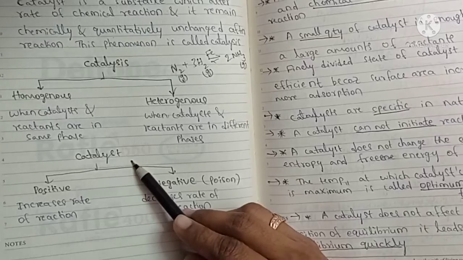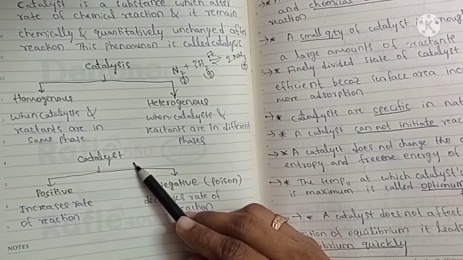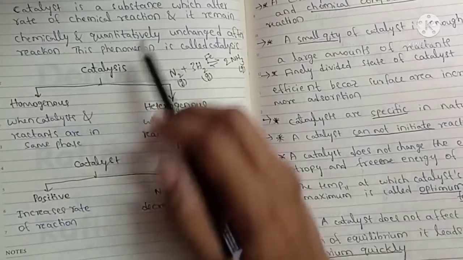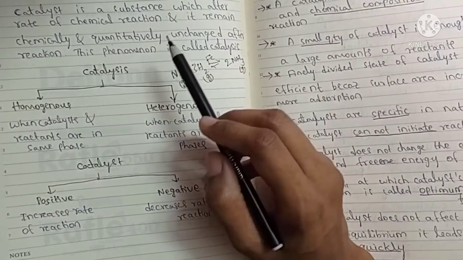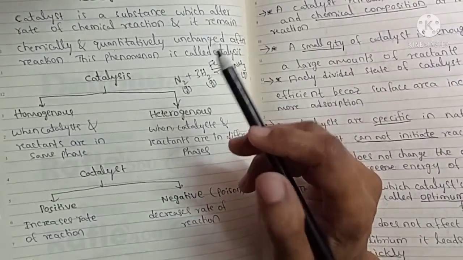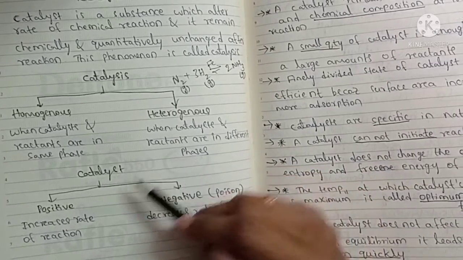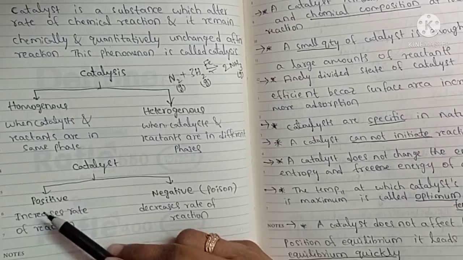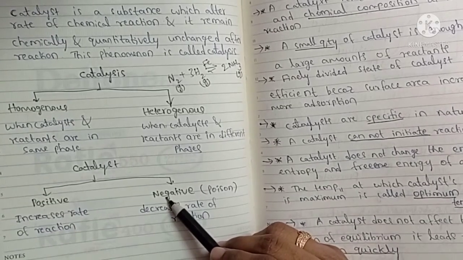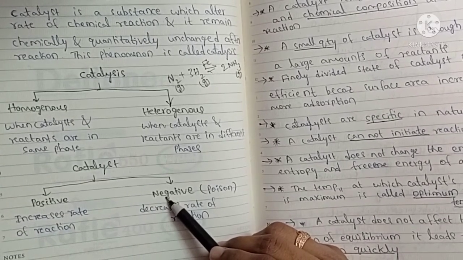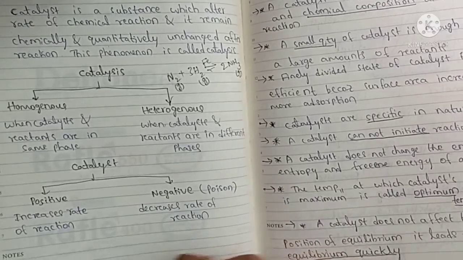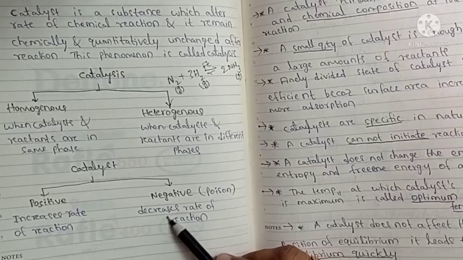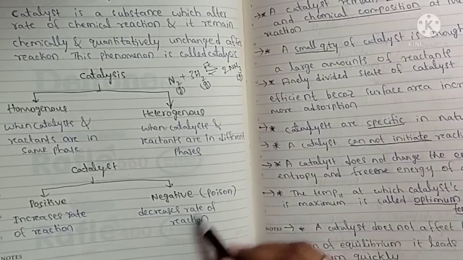A catalyst is a substance we add to alter the rate of reaction. Here, alter means it may increase or decrease the rate of reaction. If it increases the rate of reaction, it is called a positive catalyst. If it decreases the rate of reaction, it is called a negative catalyst. So a positive catalyst increases the rate of reaction, and a negative catalyst decreases the rate of reaction.